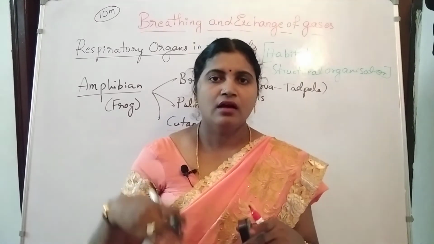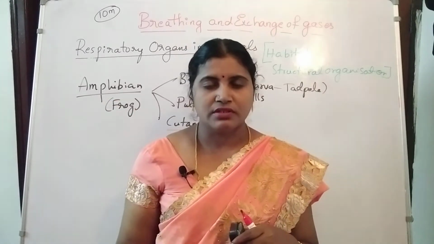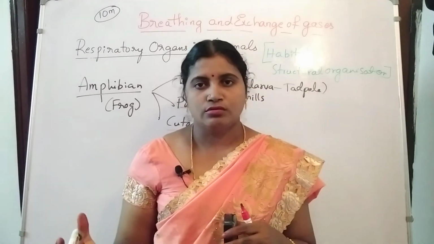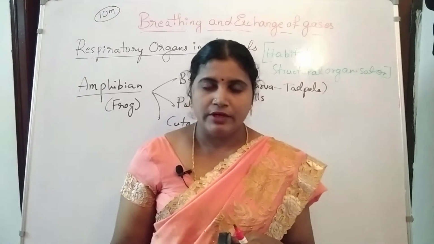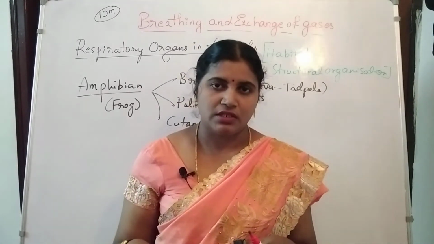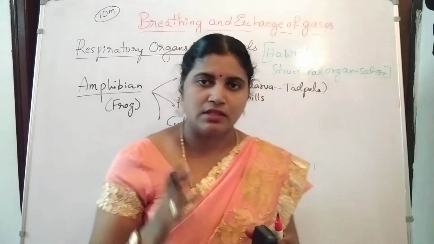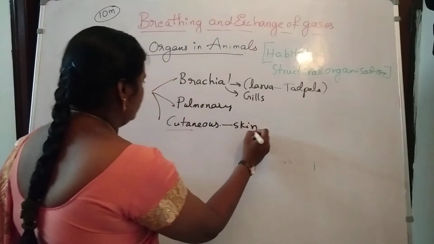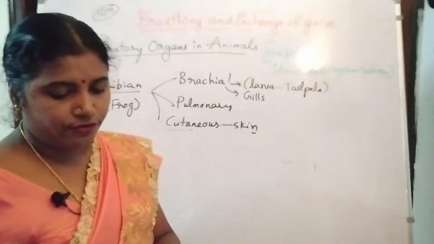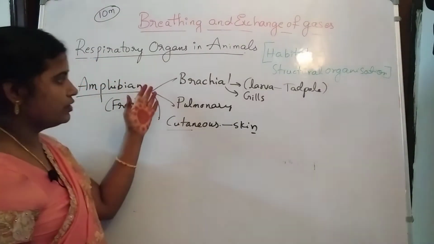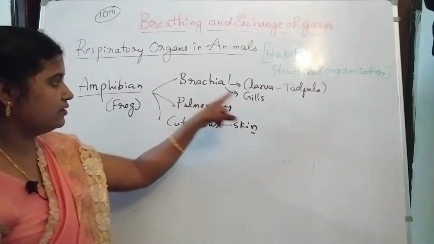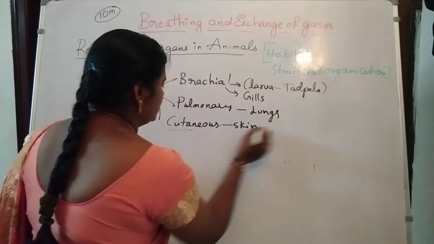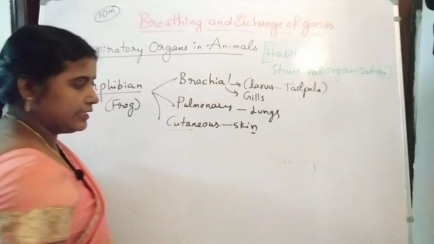To avoid the extreme high temperatures and low temperatures, the frog adapts to summer sleep and winter sleep, hibernation and estivation conditions. So in these two conditions, the frog is respiring through the skin. Okay, that's why the frog exhibits three types of respiration: branchial, through gills; pulmonary, that is, lungs; cutaneous, through skin.